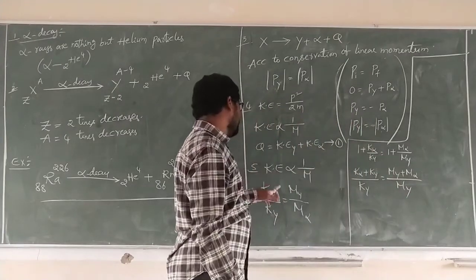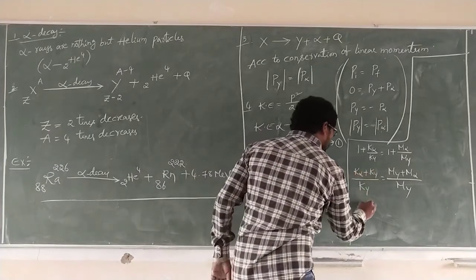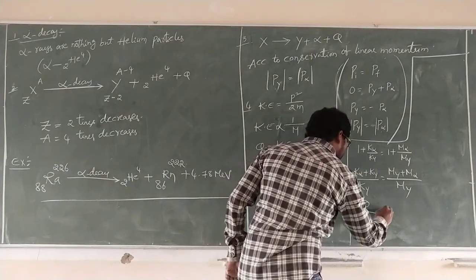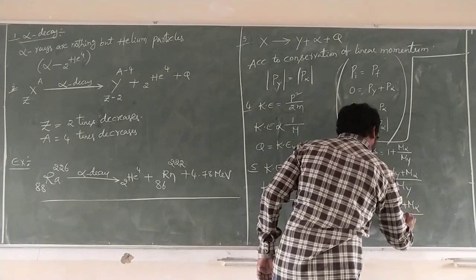K alpha plus K Y is Q, so Q by K Y equals M alpha plus M Y by M alpha.